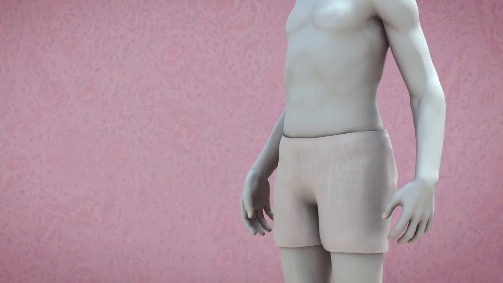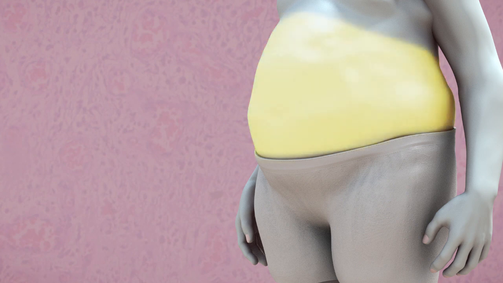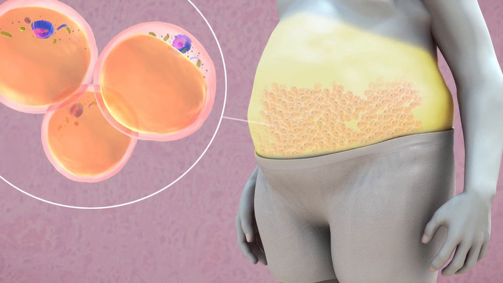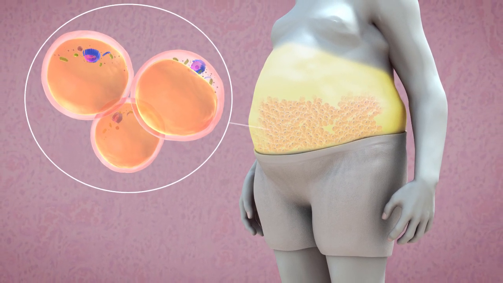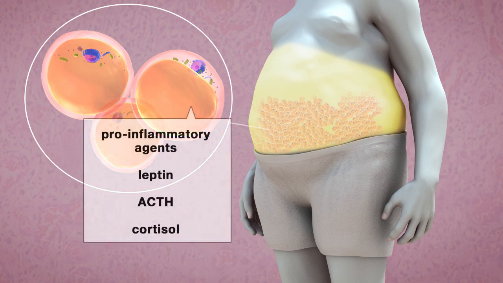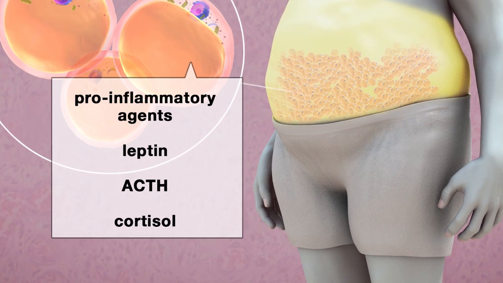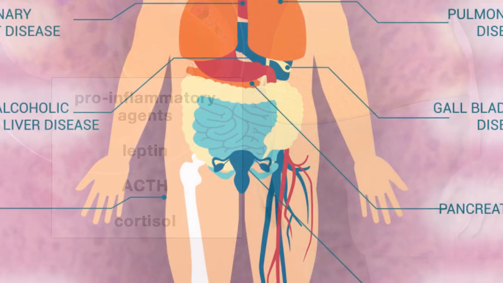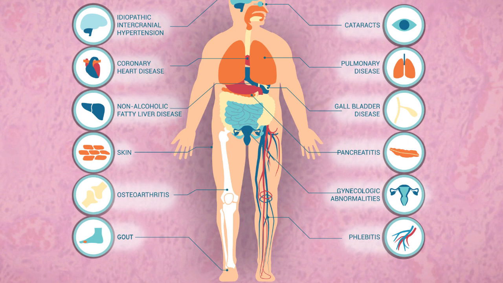Abdominal, visceral, or central obesity is mainly composed of white adipose tissue that is recognized as an immune organ that secretes numerous regulatory factors, inflammatory signals, and hormones. These include pro-inflammatory agents, leptin, ACTH, and cortisol released by adipose tissue, generating a chronic inflammatory state. Central obesity is associated with a chronic, low-grade, systemic inflammatory state that eventually leads to abnormal metabolism and chronic diseases.